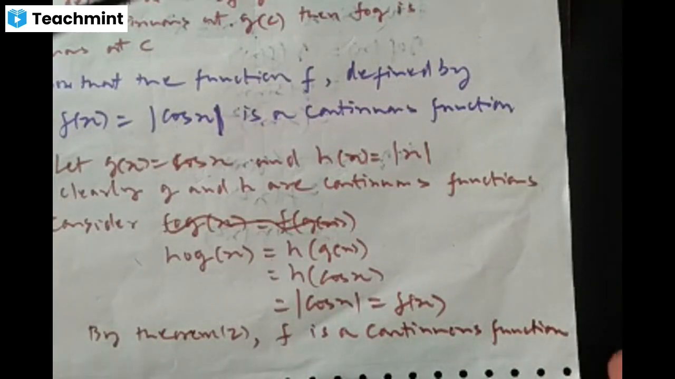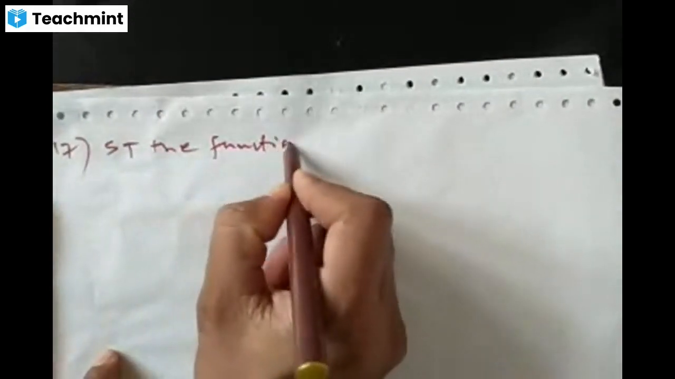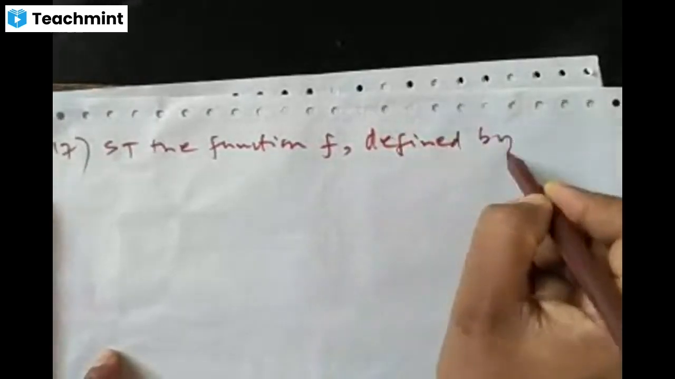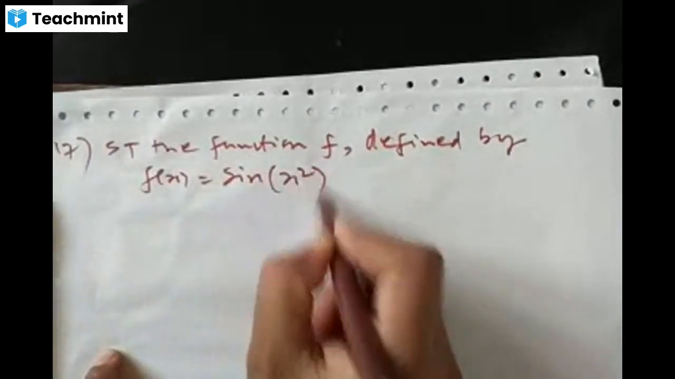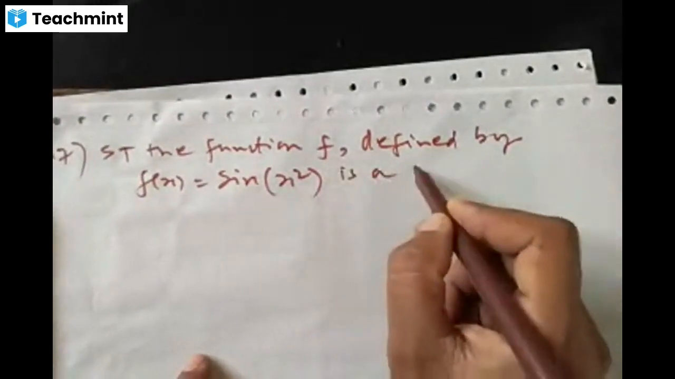There are similar problems in the textbook. I don't want to discuss them anymore. I just leave them as homework for you. Take down the homework problems. 17th, show that the function f defined by f of x equal to sine of x square is a continuous function.